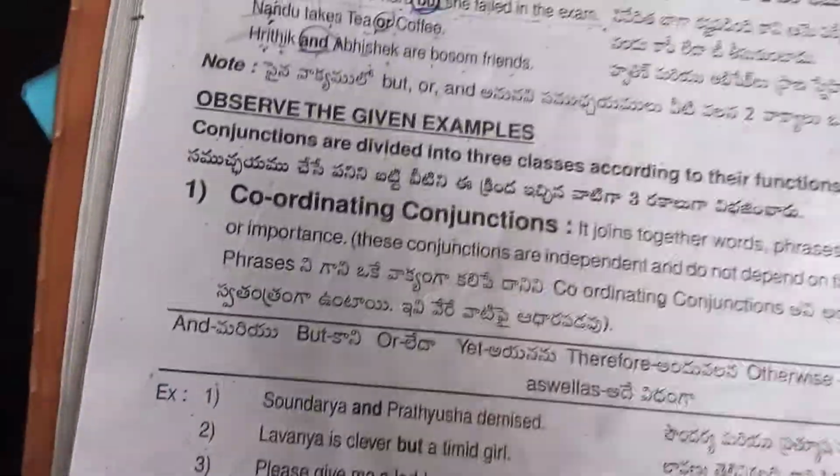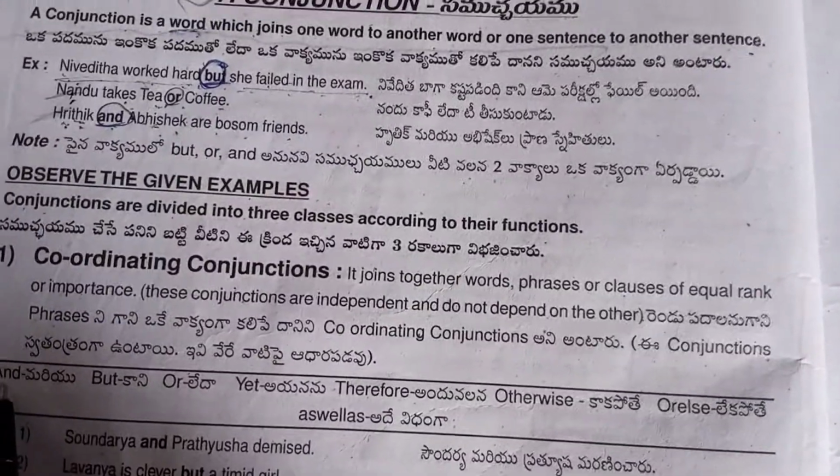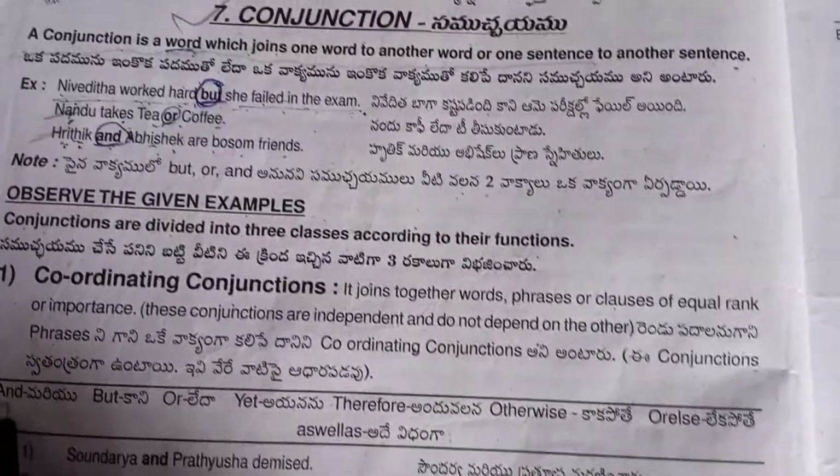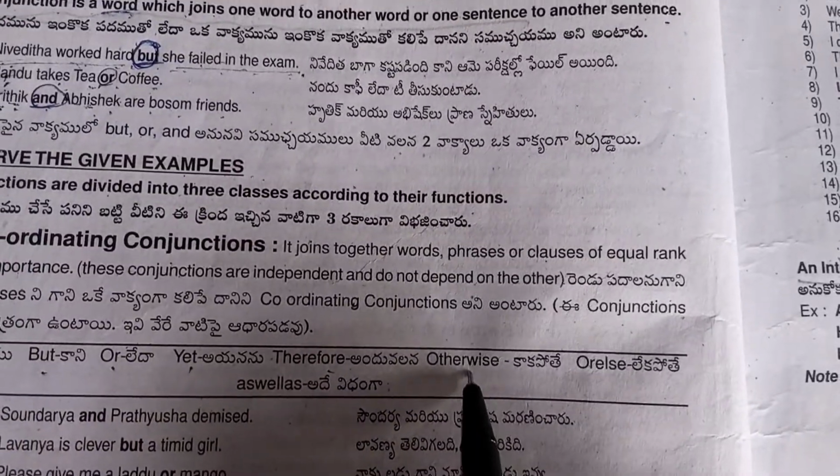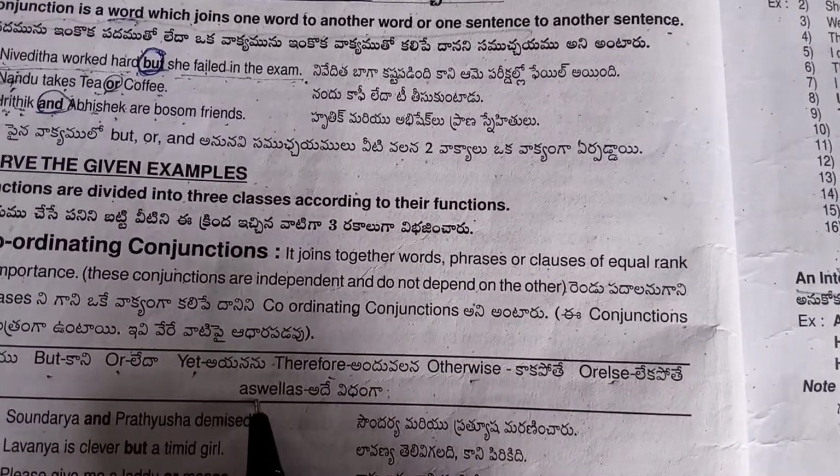Here are some coordinating conjunctions: and, but, or, yet, therefore, otherwise, or else, as well as.